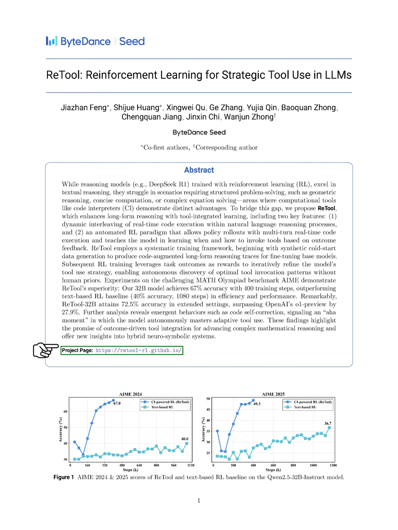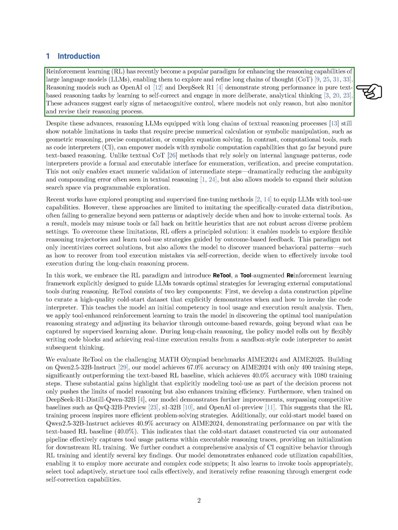Section: Introduction. In this section, we discuss how reinforcement learning (RL) has gained traction as a method to improve the reasoning abilities of large language models (LLMs). This approach allows models to explore and refine their thought processes. Models like OpenAI's and DeepSeek show strong performance in reasoning tasks by learning to self-correct and think more analytically. These developments hint at early signs of metacognitive control, where models not only reason but also monitor and adjust their reasoning.